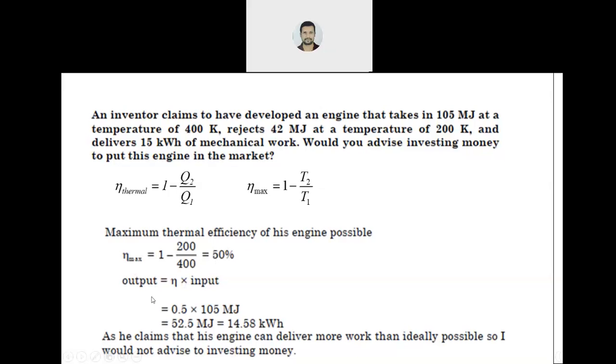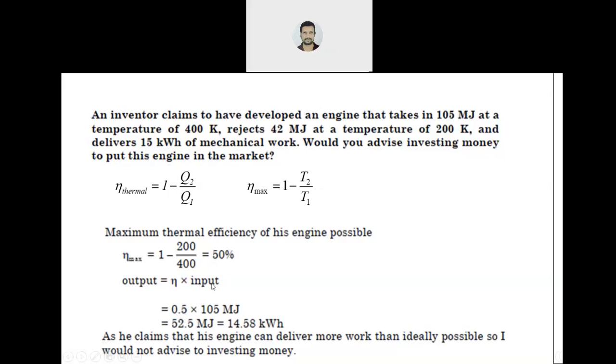Now you know efficiency is nothing but output by input. Output is the work output and input is the heat added. Efficiency is output divided by input. Bring the input to this side, and you will get output equals efficiency times input. How much is the efficiency? Just now you calculated the maximum efficiency, 50%, so 0.5.